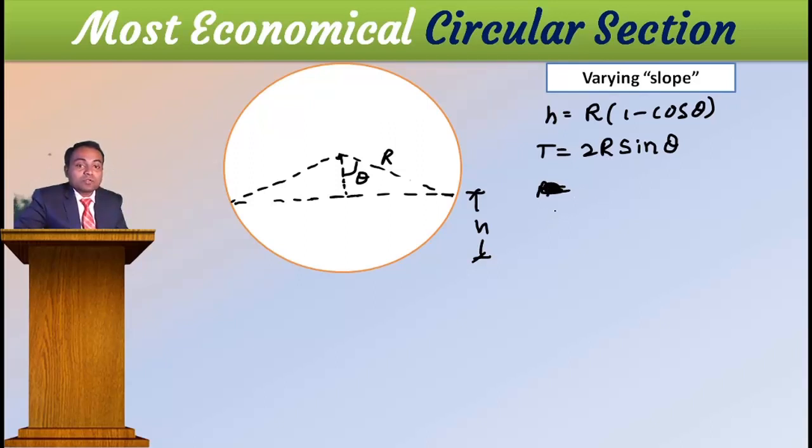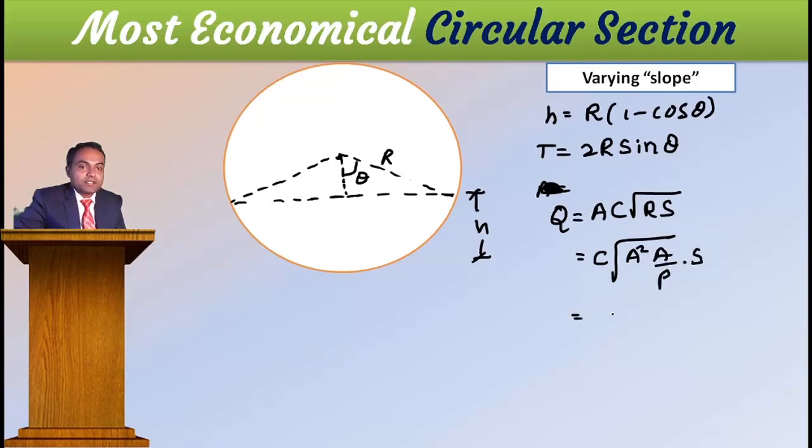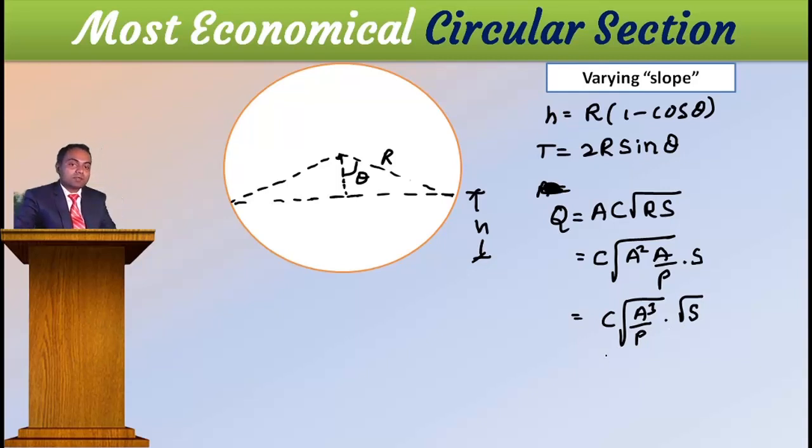Once I come to the most economical criteria, then Q is equal to A C root of R S. Here a magic is there. C into this A I will send inside, then that becomes A square, and R means A by P, and S. This is C into square root of A cube by P into root S. Why did I make it like this? Because here area will not change. I know that.